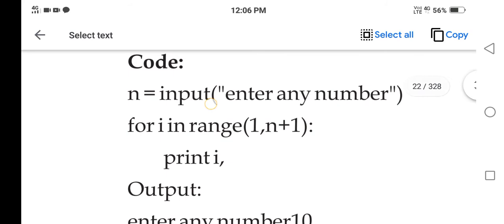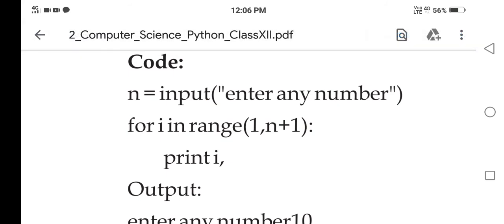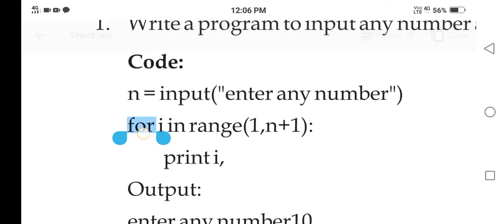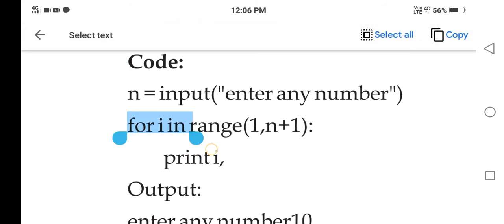Here the code asks the user to enter a number, which gets stored in n. Then the for loop is stated here: for i in range 1 comma n plus 1. So if the user enters 10 for n, the parameters in the range function will become 1 comma 10 plus 1, that means 11. So this print command will print it.